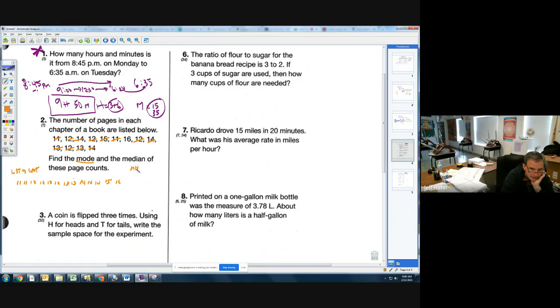Mode is the thing that happens the most, the number that appears the most. And here you'll see that we have 4 12s. So my mode is 12.